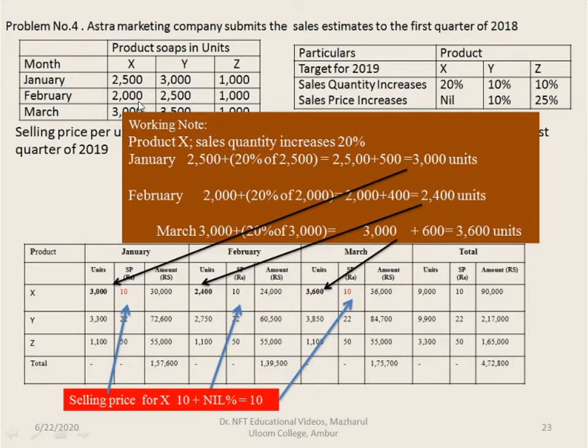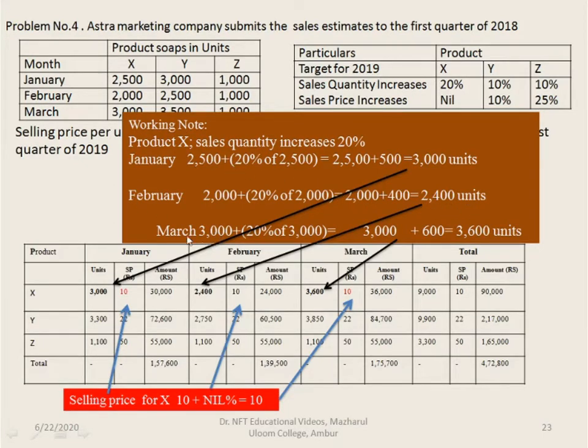Coming to the February month's sales estimate, 2,000 plus 20%. Again 20% increase for product X. So for all the 3 months for product X, it is increased by 20%. So 2,000 plus 20% of 2,000, so 2,000 plus 400, it is 2,400.